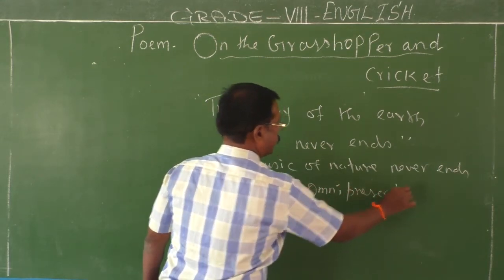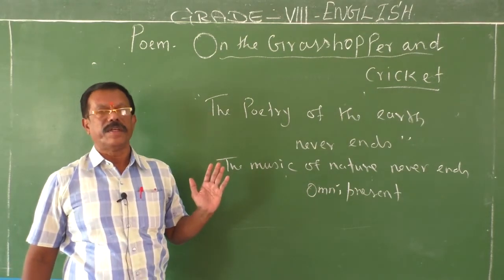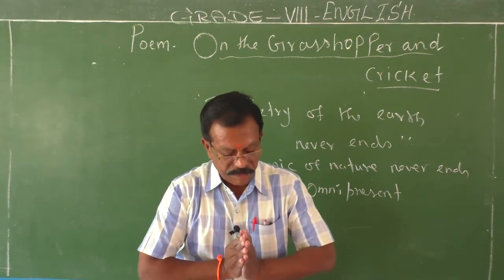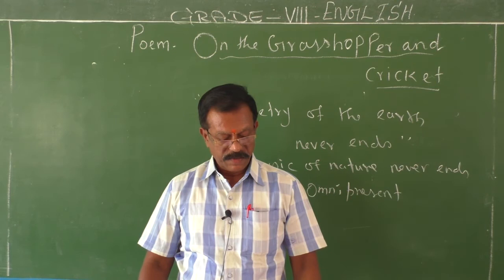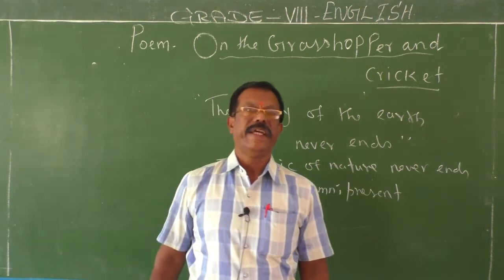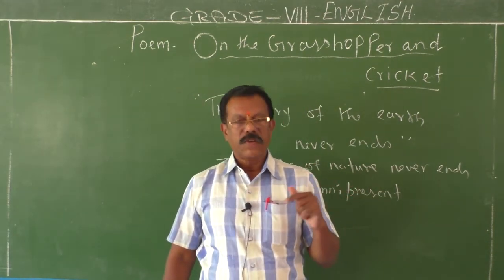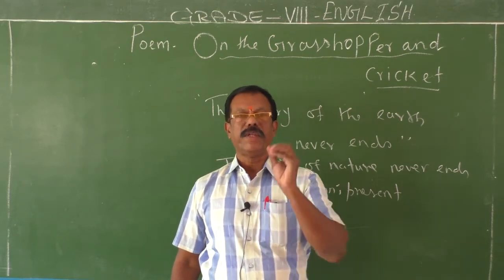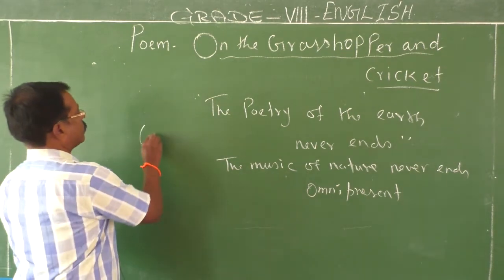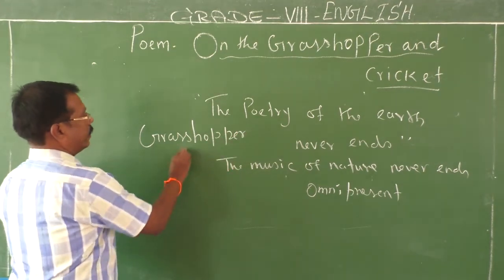So to represent these, the first line, the introductory line of the poem, the poet begins the sonnet with the line, the voice of nature is always living. Yeah, the voice of nature is always living. There is no end for it. So, to assure, to give life to his statement, the poet introduced two small creatures, that is the grasshopper and cricket, that is a title, grasshopper and cricket.